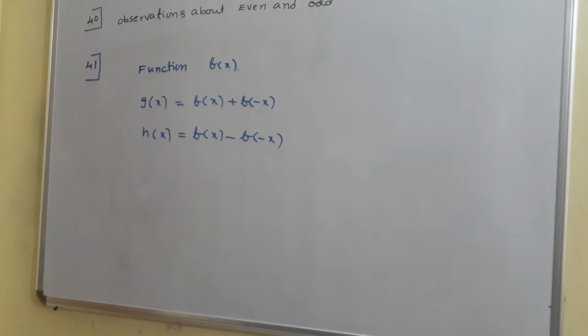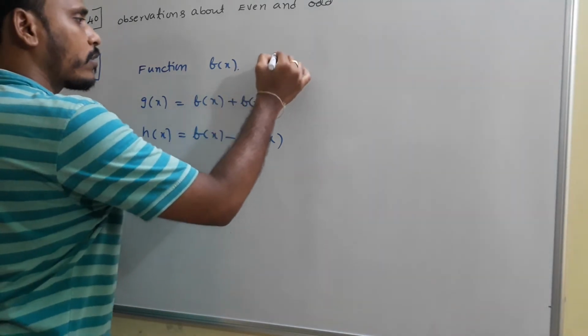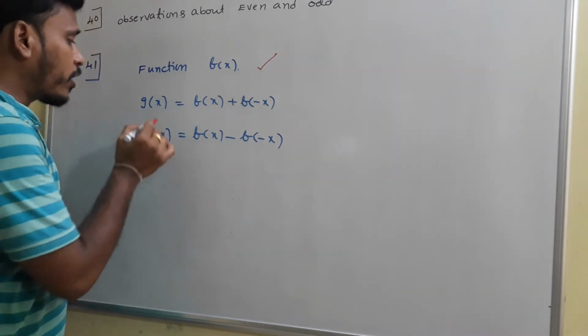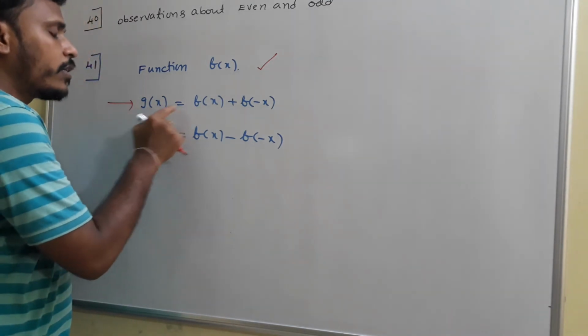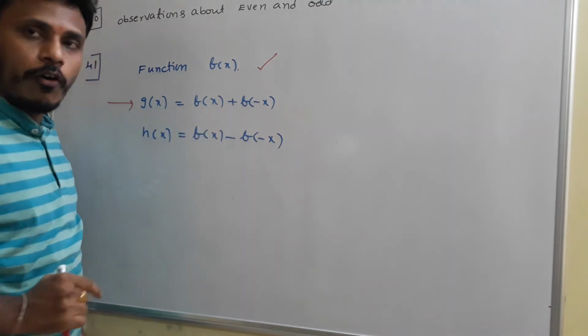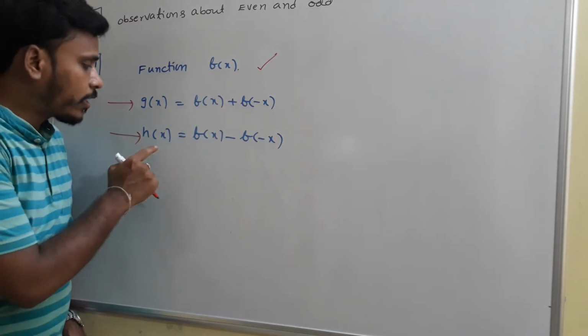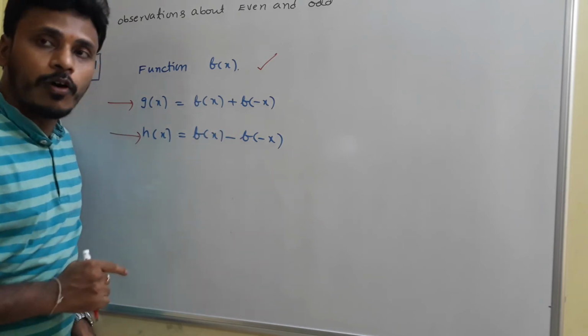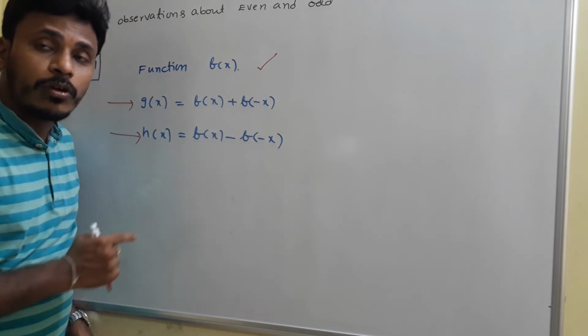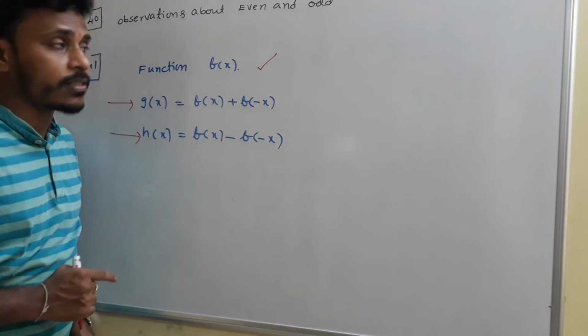Next observation related to the even and odd. If you have any function like f of x, then if you construct a function g of x in such a way that g of x is f of x plus f of minus x, and if you construct h of x in such a way that h of x is f of x minus f of minus x, what do you say about the even and odd nature of g of x and h of x?